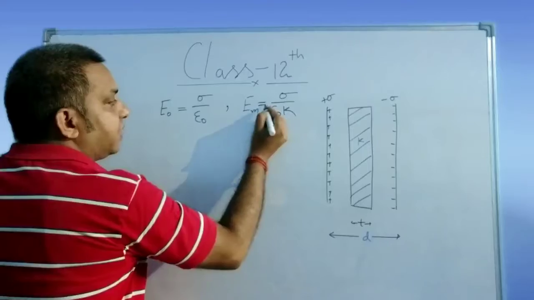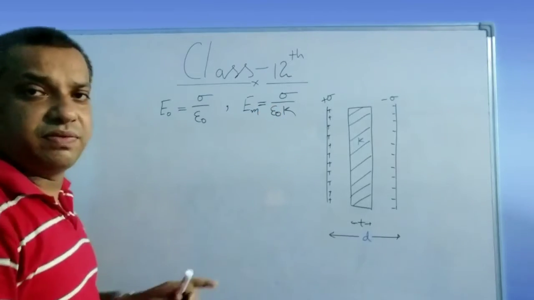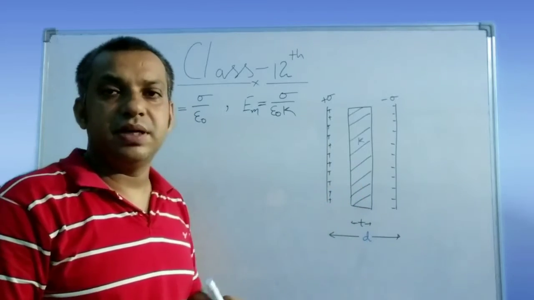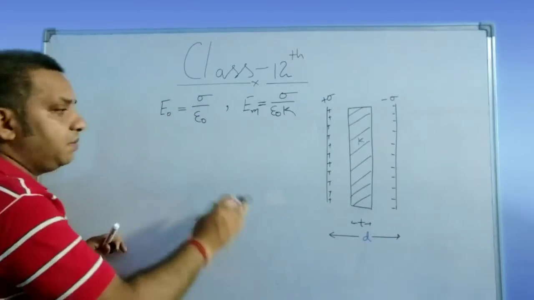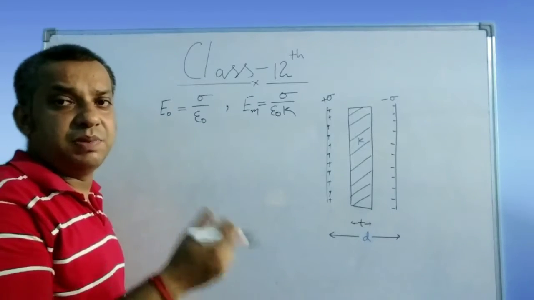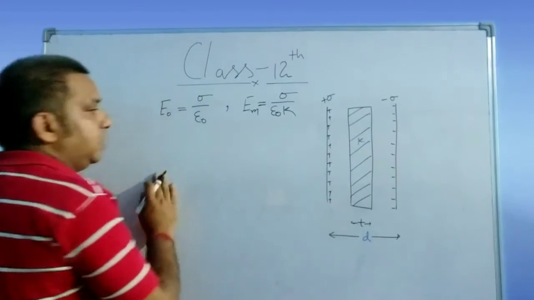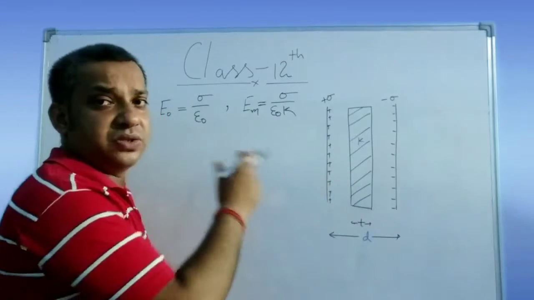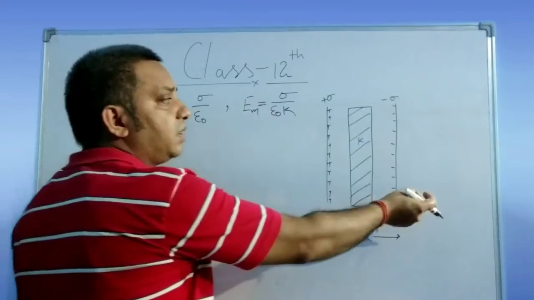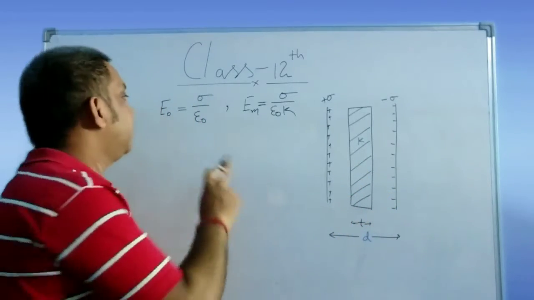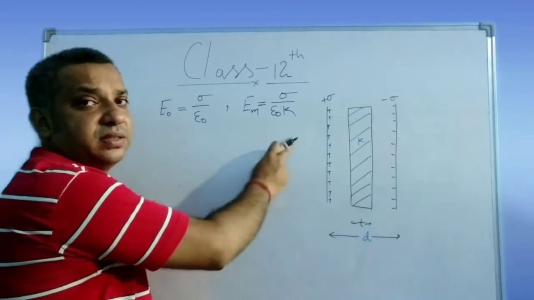So simple, this is the electric field. Now you know the electric field in the air, and you know the electric field in the medium. With the help of these electric fields, we are going to find the potential difference built up. If you are bringing the charge to raise the potential, that charge will move in this electric field and this electric field also.